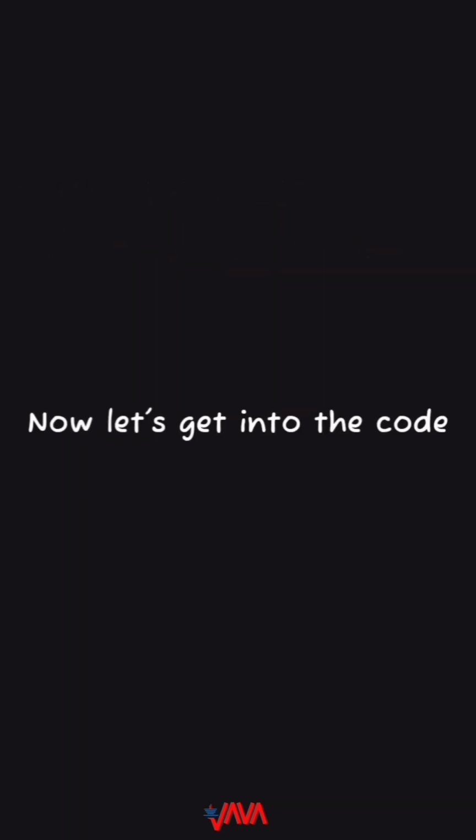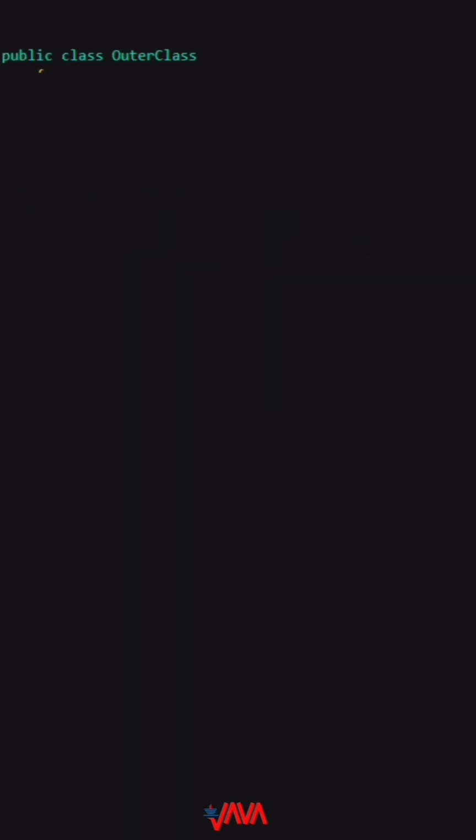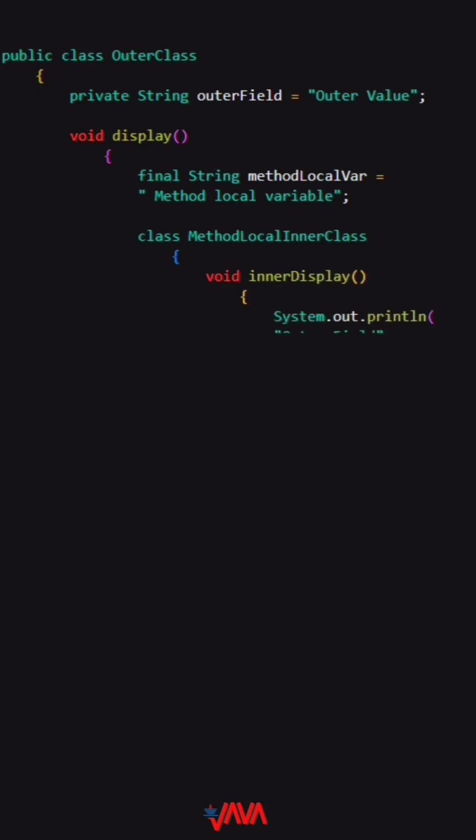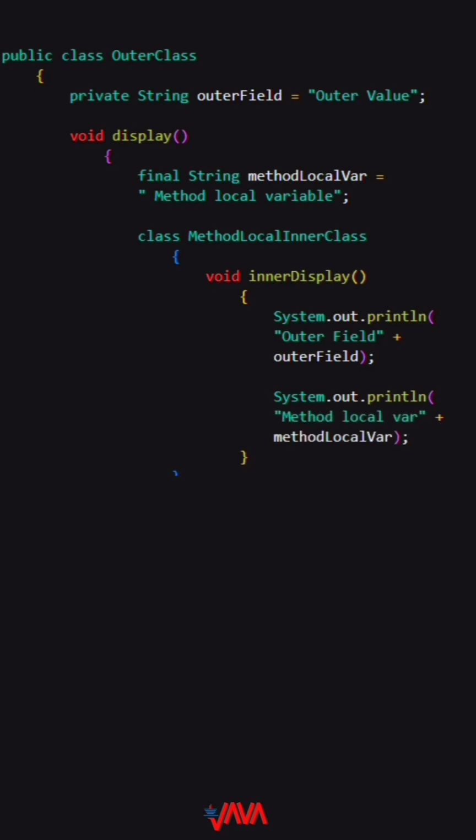Now, let's get into the code. In outer class, a private string outer field is initialized with outer field value. Next, in the display method, a final string local variable is initialized with method local variable. Next, the method local inner class, which is defined inside display. An inner display method inside the method local inner class prints the values of outer field and method local variable.